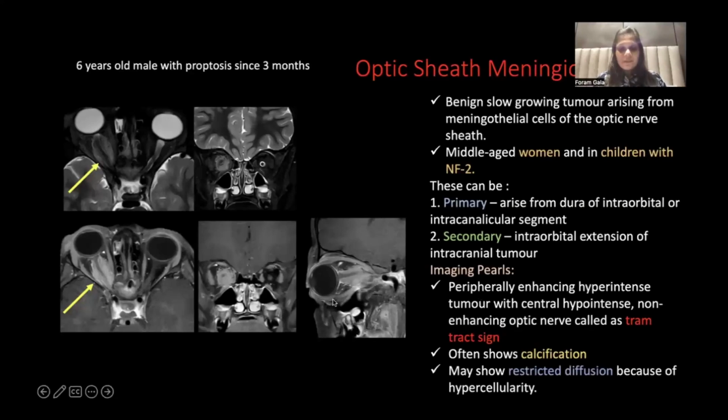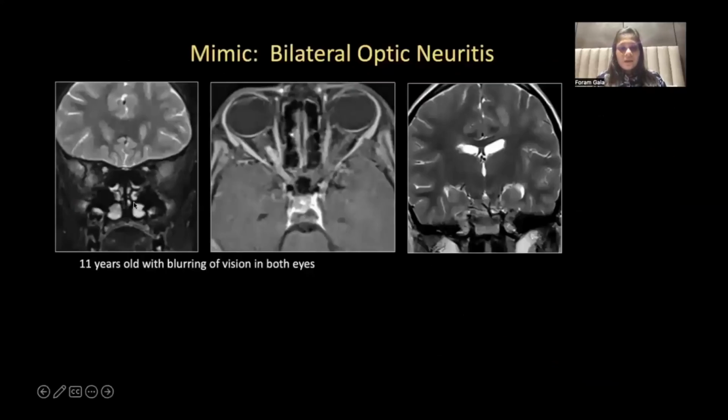So, tram track appearance is the classic imaging sign which you should remember. They can show restricted diffusion because of hypercellularity and may be associated with calcification. Now, the mimic is bilateral optic neuritis.